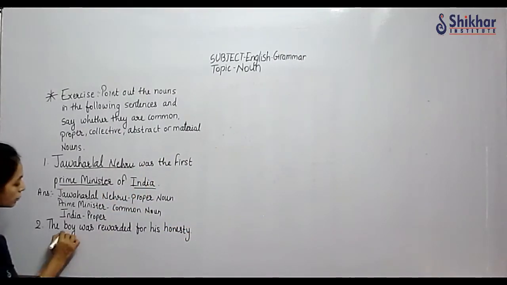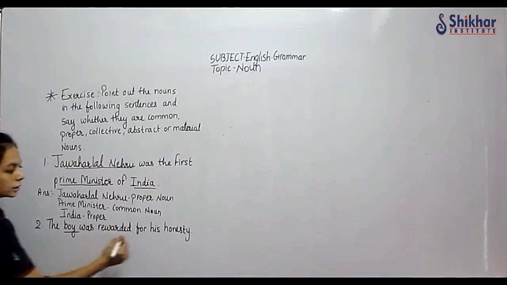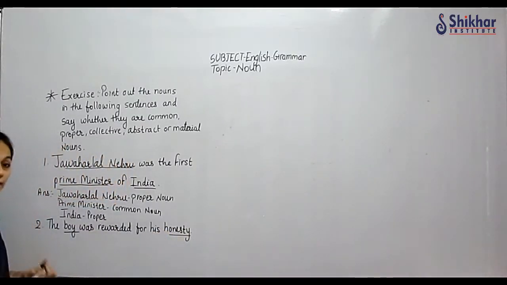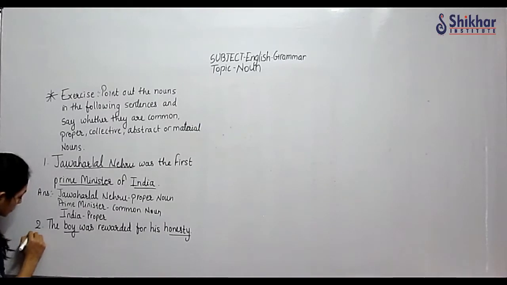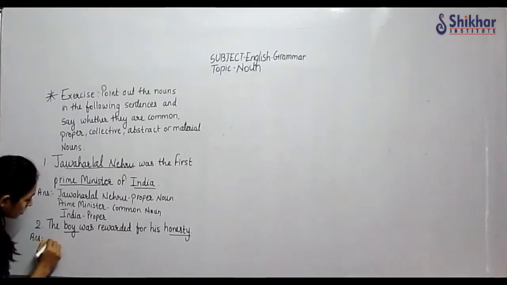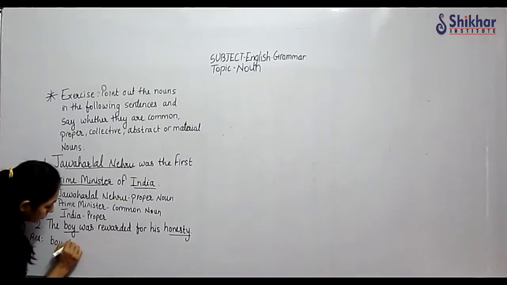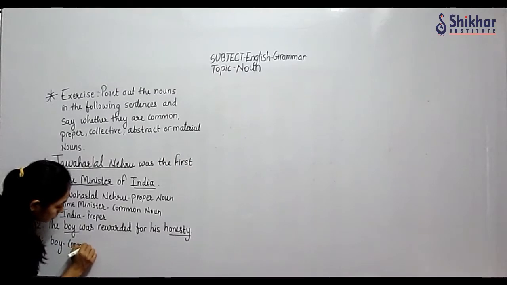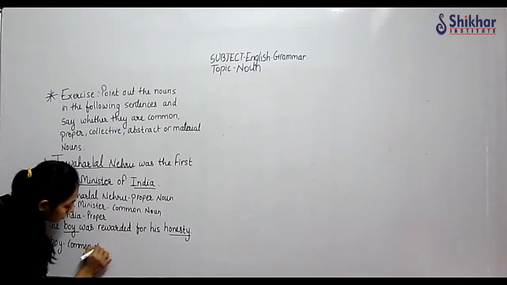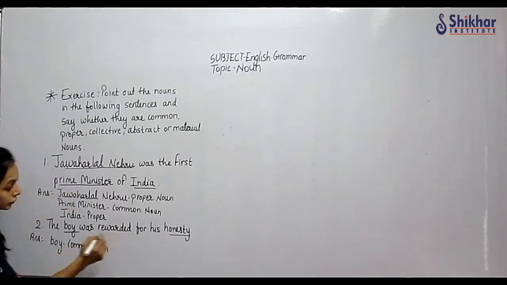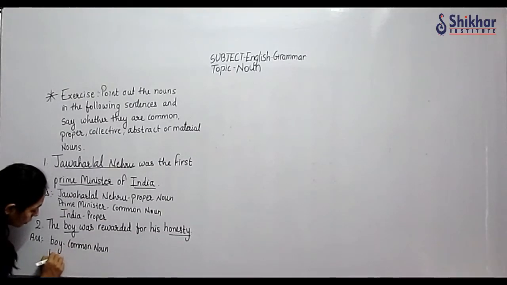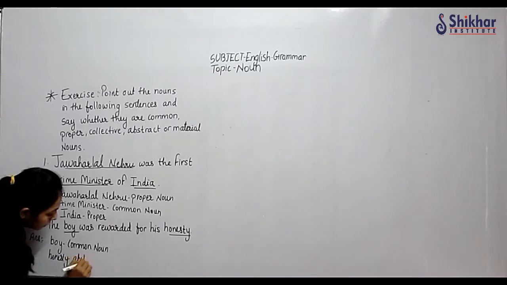So here, boy, correct. Honesty, we have already written in our example. So answer, boy: common noun. And then honesty. Honesty is an abstract noun. Correct.